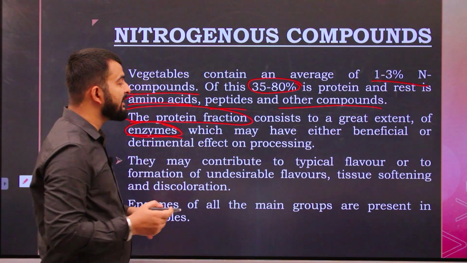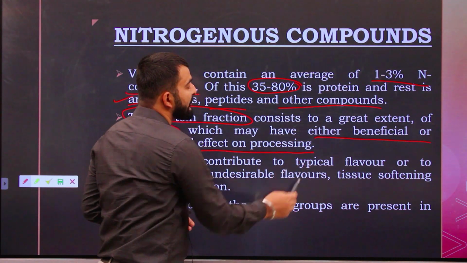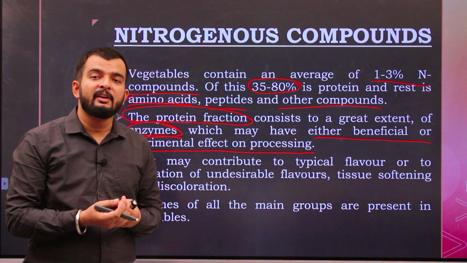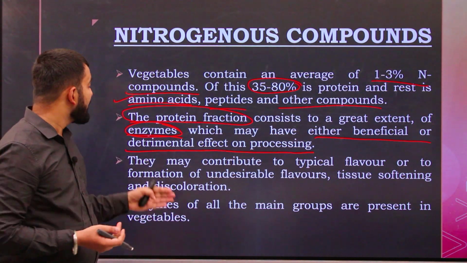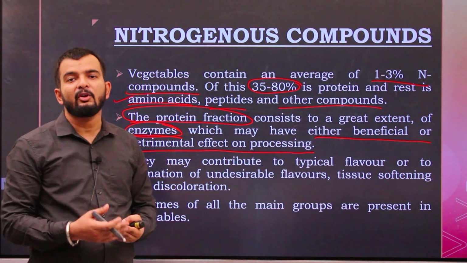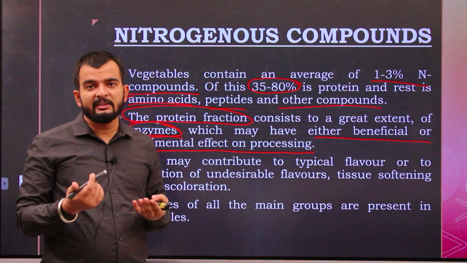So which may have either beneficial or detrimental effect on processing. That is, when we process those vegetables, the enzymes present in them can serve a beneficial effect. They can also serve some detrimental effect, maybe on the basis of color or firmness of the vegetable or some other characteristics.